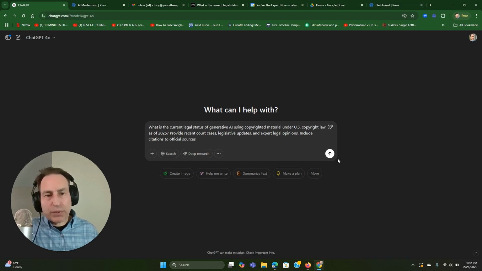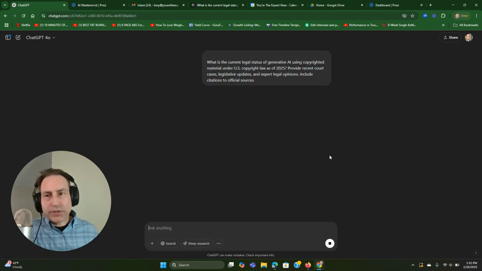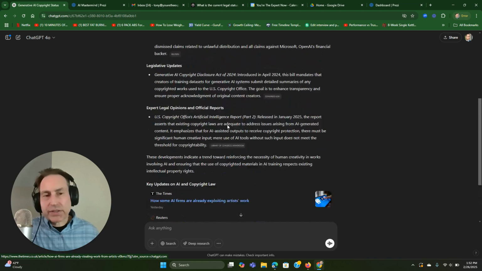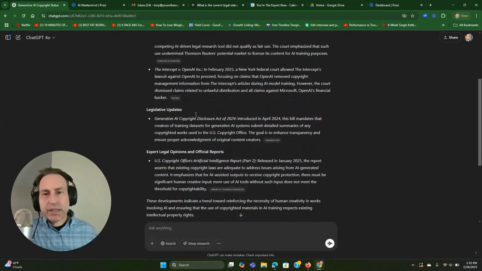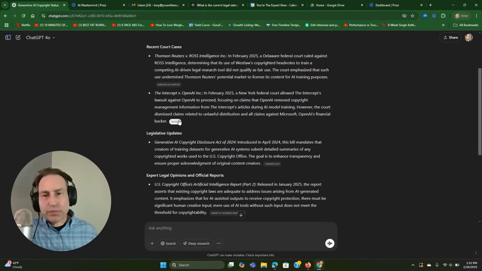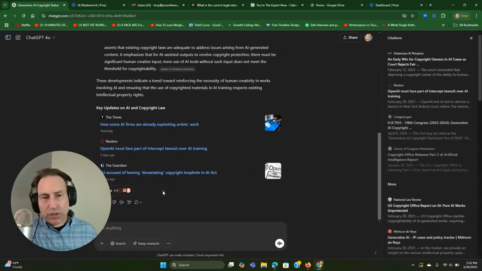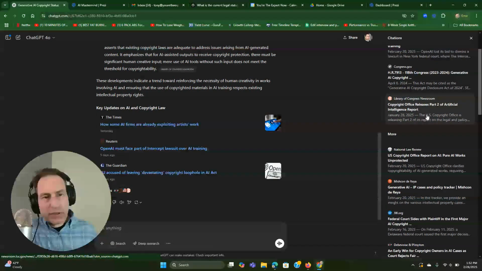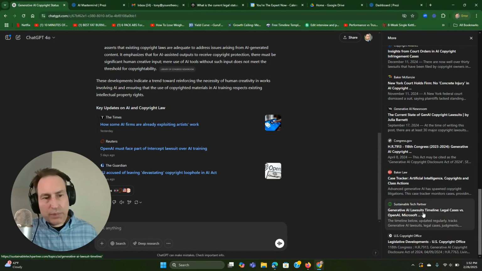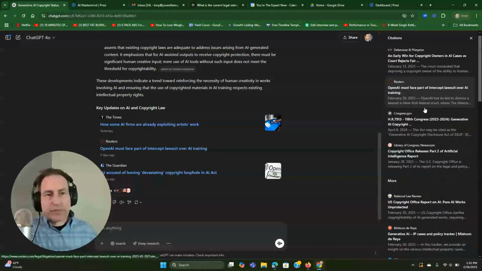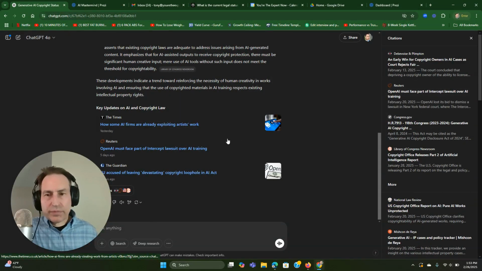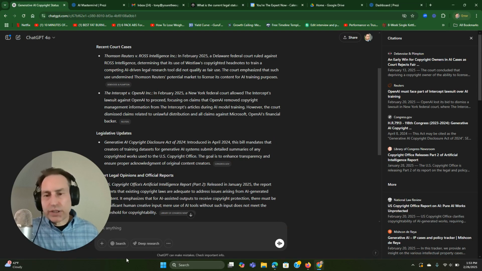Now, I'm going to try it out with the standard ChatGPT first. And within 10 seconds, it completed it. It cited some sources and gave me some links down below. Also, at the bottom, it does show all the sources that it searched, about 20 or so sources. So that was the ChatGPT 4.0 standard response.